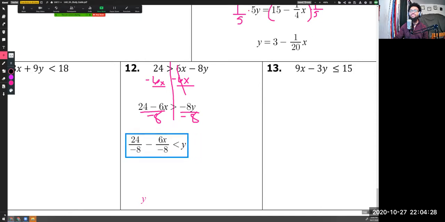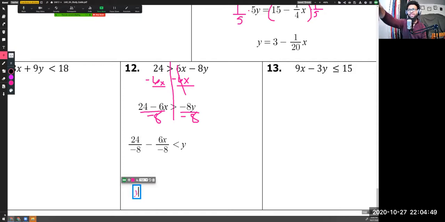And so now we simplify. 24 divided by negative 8 is going to give me a negative 3. So when I rewrite this, I want my y first, and y is greater than all that stuff. If you read it in reverse, going right to left, y is greater than blah, blah, blah. So that's how I'm going to start to write it.